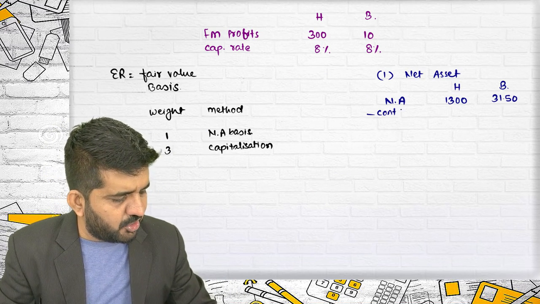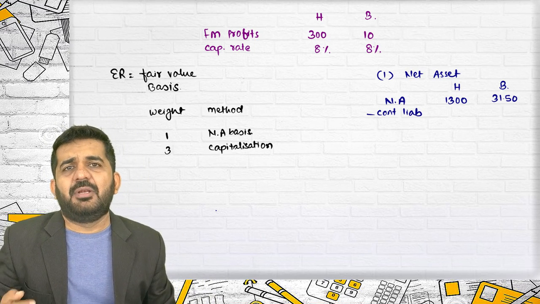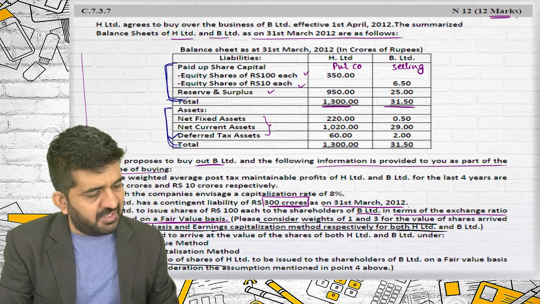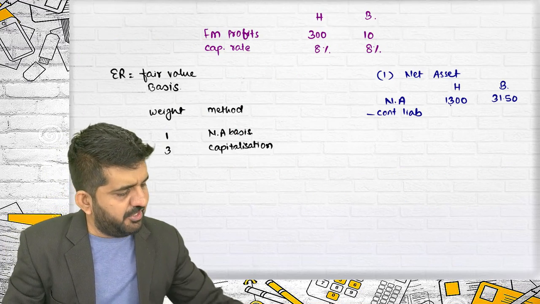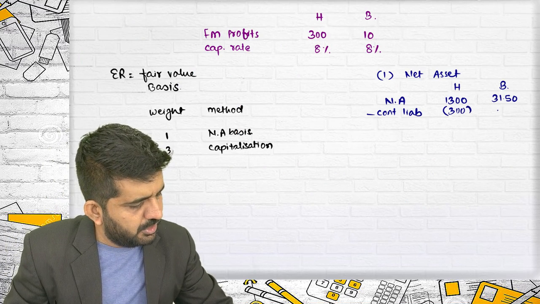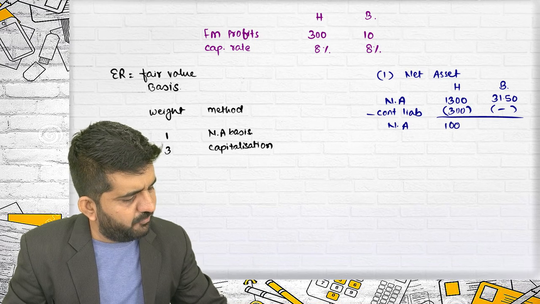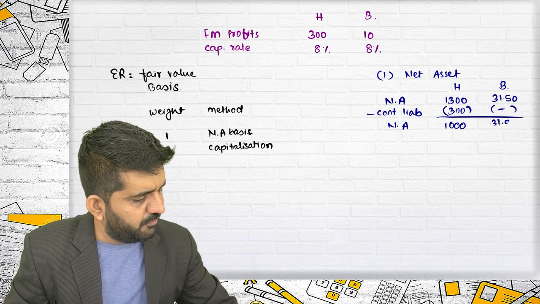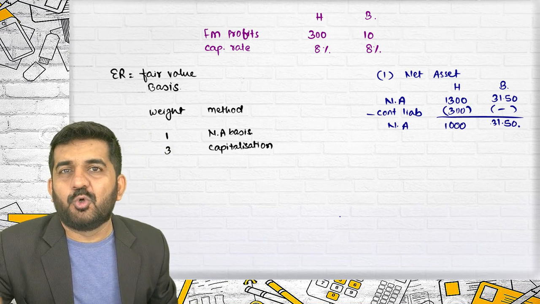Minus, there is a contingent liability. Assumption: the contingent liability will fully crystallize and the company will have to pay the full amount. H Limited has a contingent liability of 300 crores. Here there is no contingent liability. Net asset will be 1000 and 31.50.